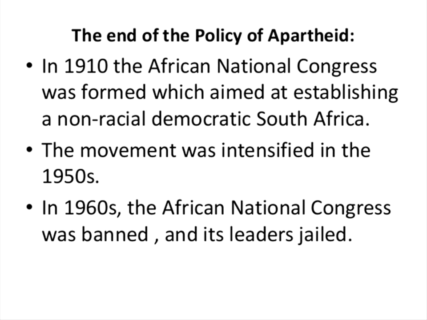The movement was intensified in the 1950s, and in the 1960s the African National Congress was banned and its leaders jailed. It was banned by the white people, because they were dominant in South Africa at that time. All the leaders organizing the African National Congress were put in jail.